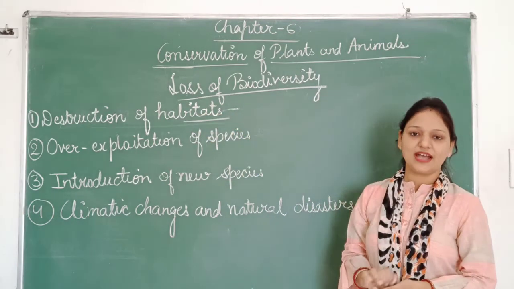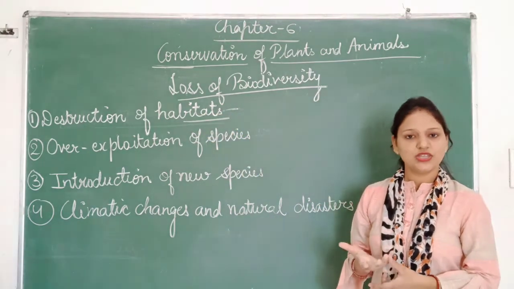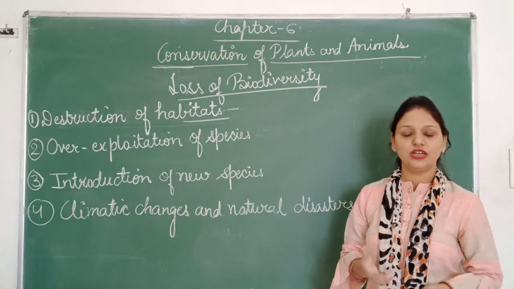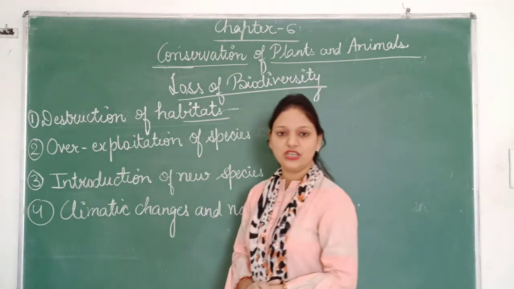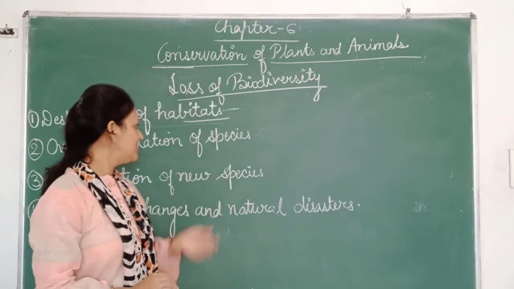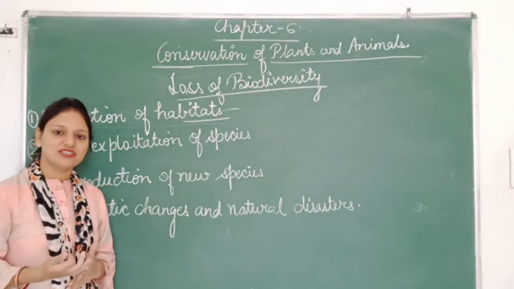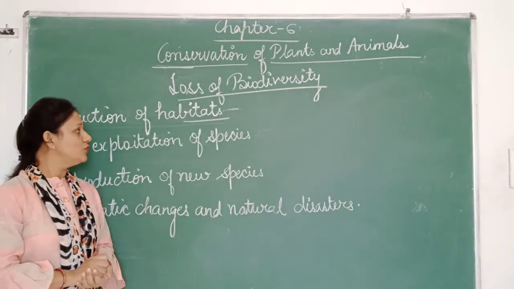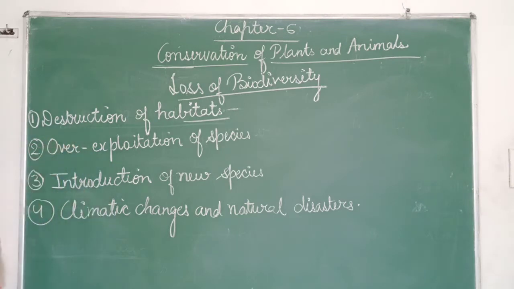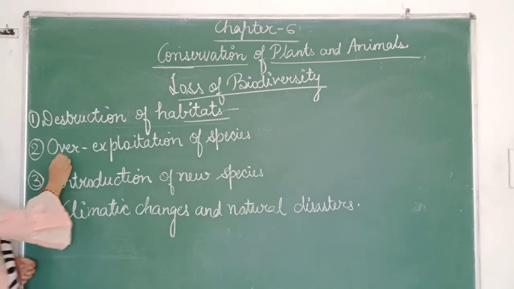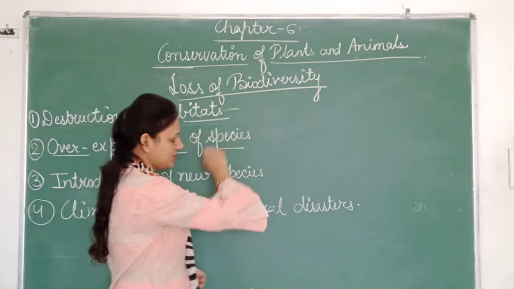As we all know, as the population is increasing, their needs for housing, clothing and other needs are also increasing. To meet this increased demand, the forests are removed. So this is the major reason of destruction of habitats, to fulfill the needs of housing, clothing and food of the humans.